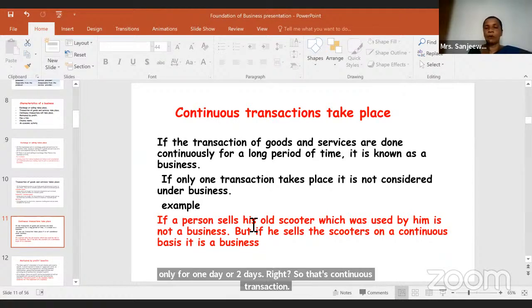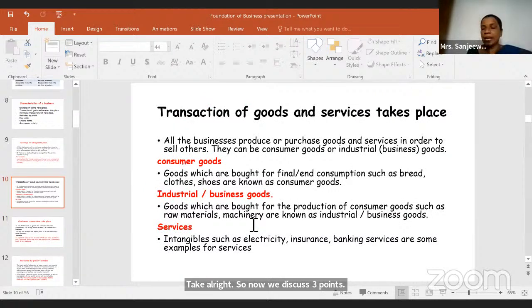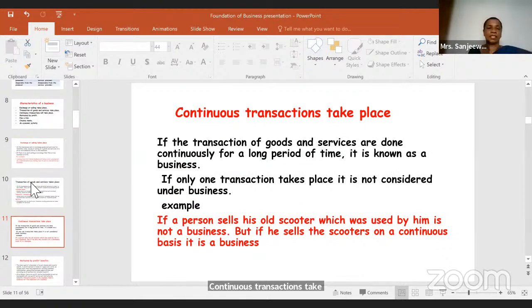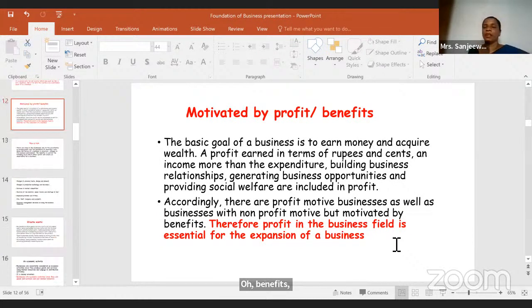All right, so now we discussed 3 points. Exchange or selling takes place. Transaction of goods and services take place. Continuous transactions take place. The next one, motivated by profit or benefits. Now, children, if you do something, if you get a profit, you will be motivated, no?